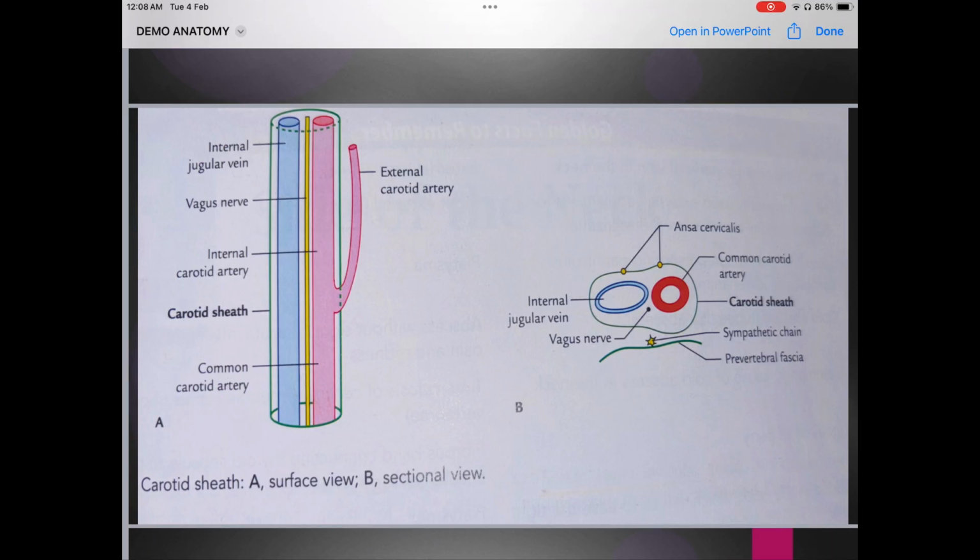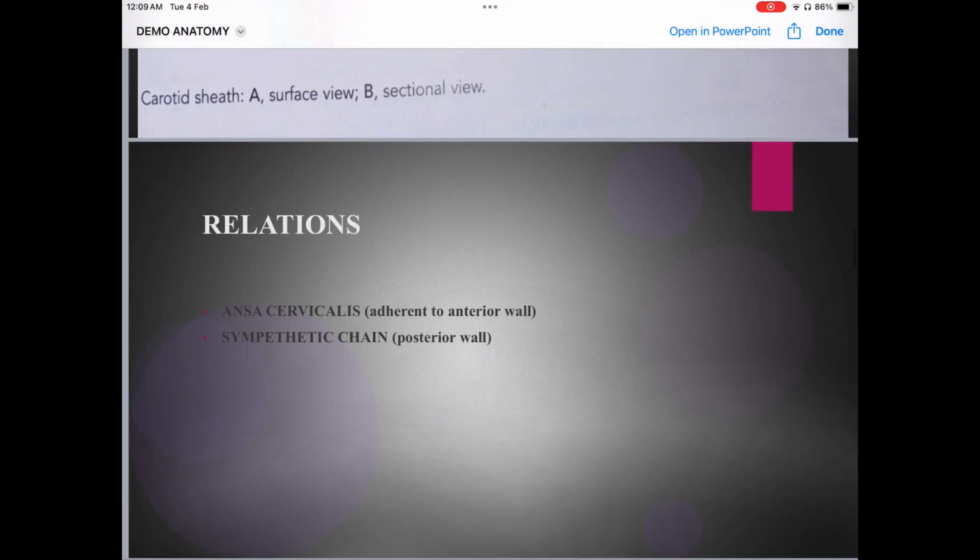And it is very important to draw color diagrams. Do you understand what I mean by color diagram? Suppose you are making a vein, it is supposed to be blue in color, because certain colors are designated to certain structures. So vein is in blue color, artery is in red color, nerve is in yellow color. If you're drawing ligaments, it is in green color, muscle is in brown color, and so on. So whenever you make an anatomical diagram, it has to be well labeled as well as colored. Okay students,